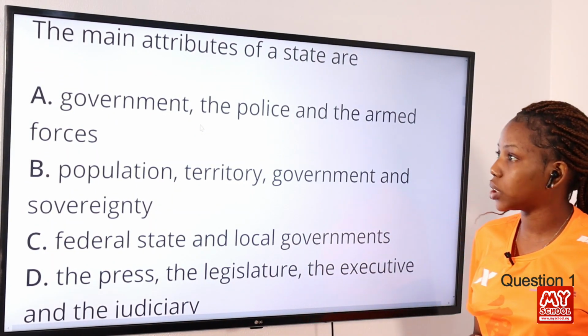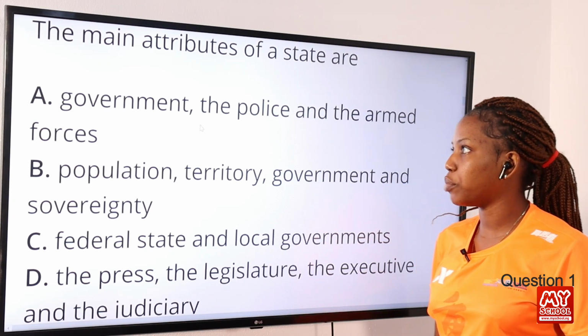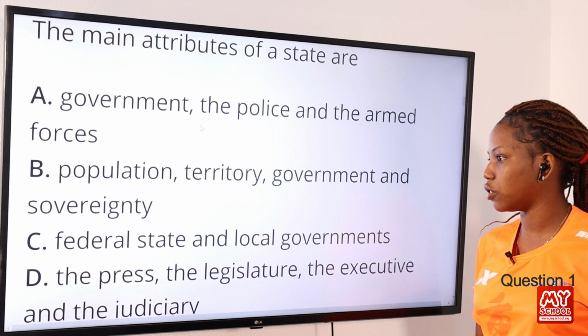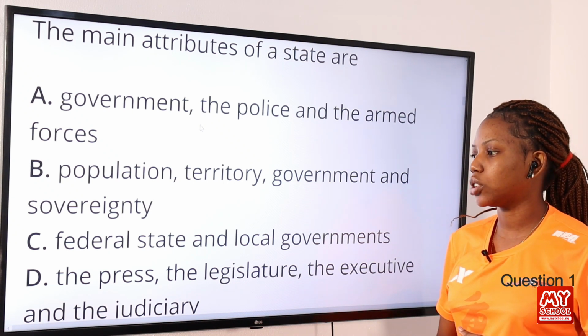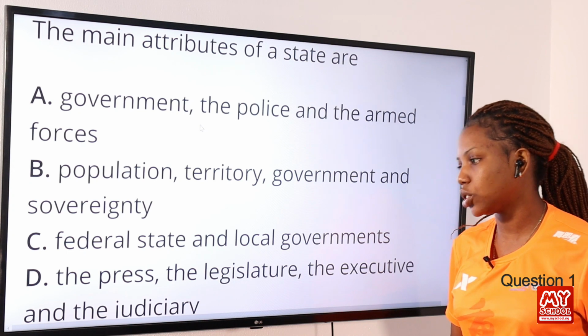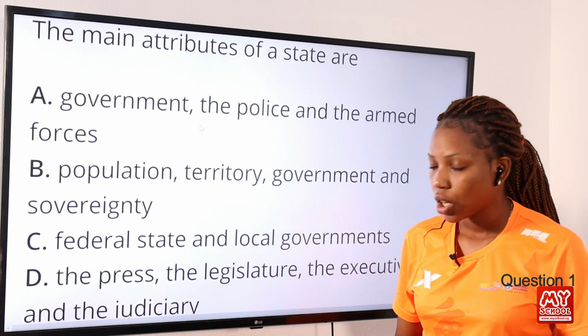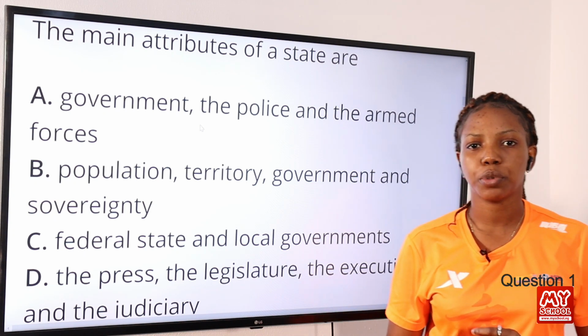The main attributes of a state are: option A, government, the police and the armed forces. Option B, population, territory, government and sovereignty. Option C, federal, state and local governments. Option D, the press, the legislature, the executive and the judiciary. The answer to this question is option B.